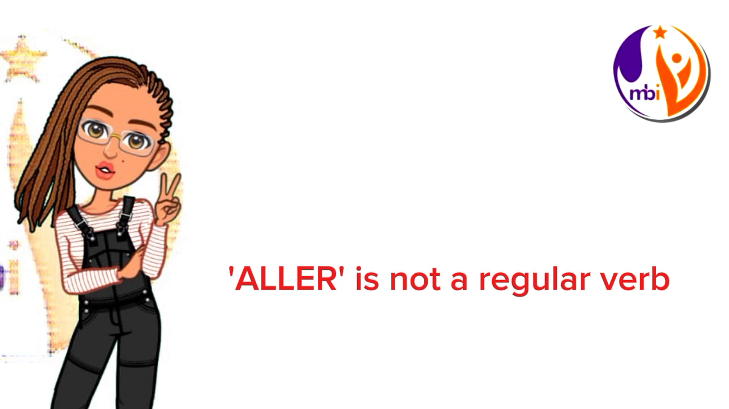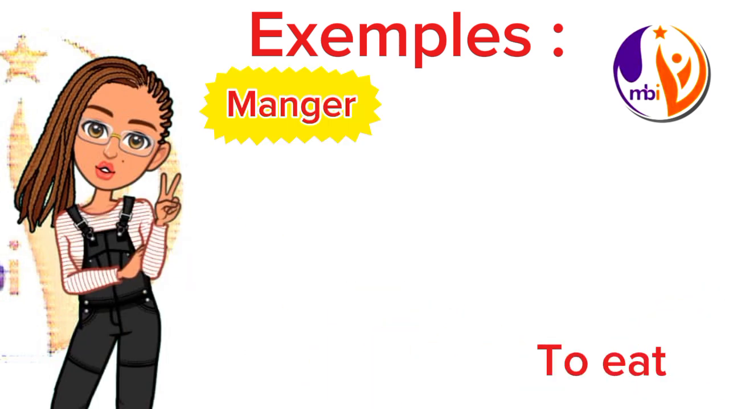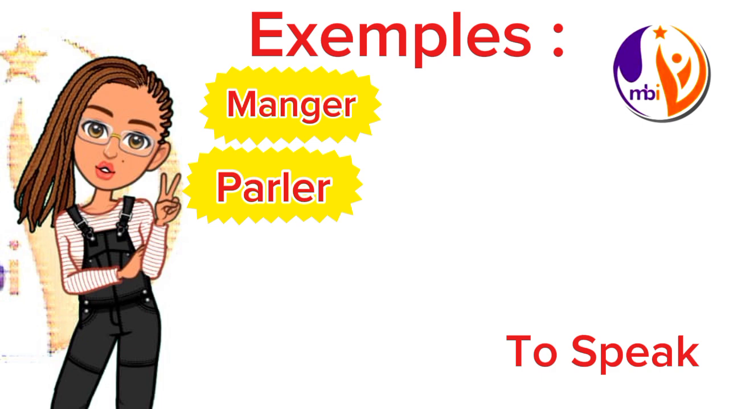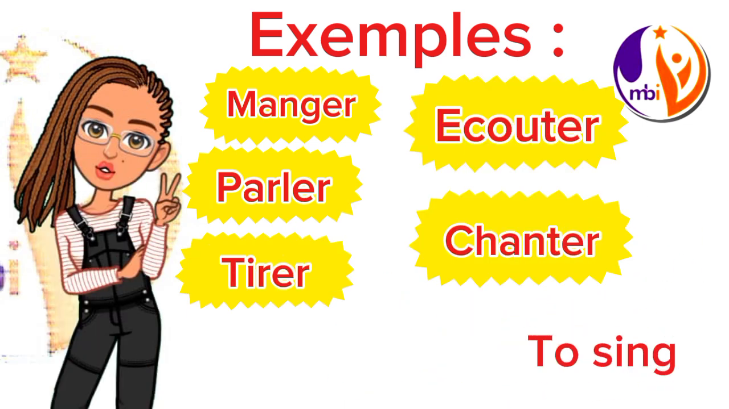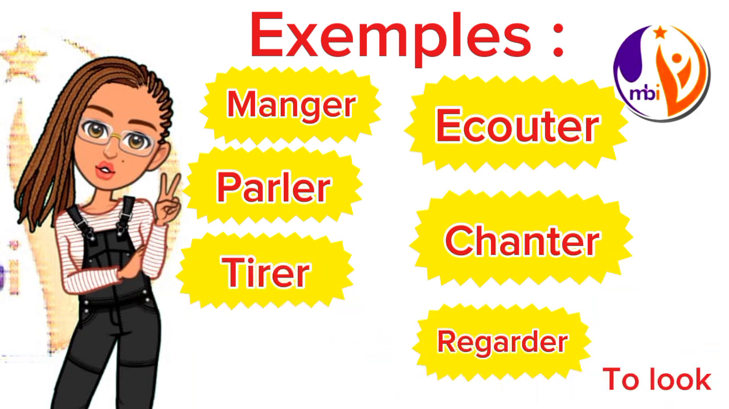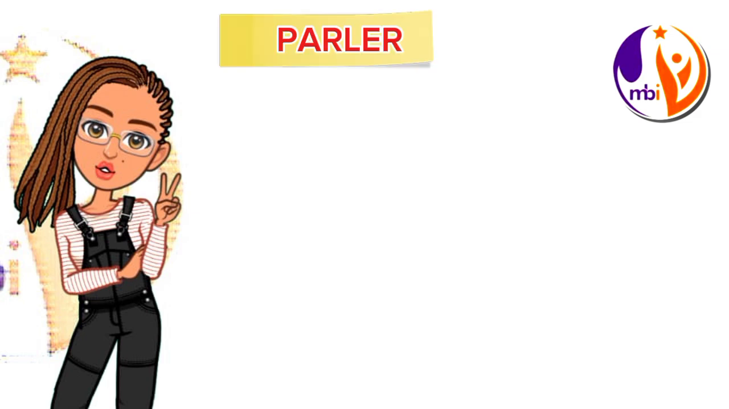Like I said, first group verbs end with ER except for aller. Aller means to go. Now I'll be citing some examples to back it up. Examples of first group verbs: par exemple, we have manger, parler, tirer, écouter, chanter, regarder, nager. Now I'll be picking one of those verbs as an example. You might be asking, how do I conjugate the first group verb? So let me pick the verb parler, which means to speak.